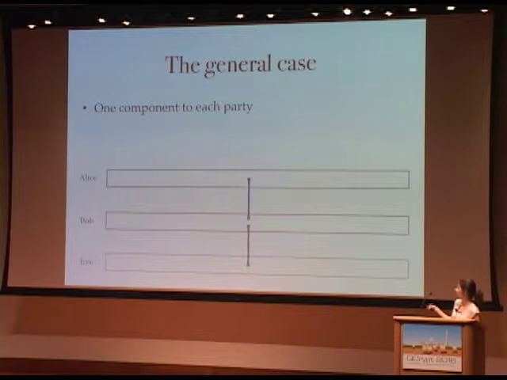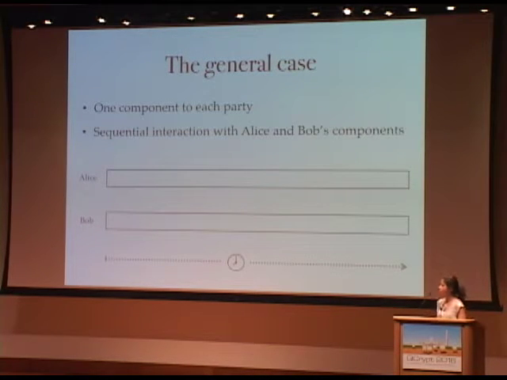So what is the general case? In the general case, we have three big components, one big component for each of the parties. And inside there is some arbitrary tripartite quantum state. Inside of Alice's component, we don't know what's going on. We don't even know if there are subsystems. It can be anything. What we do know is that we can choose a protocol that has a sequential interaction with Alice and Bob's components.